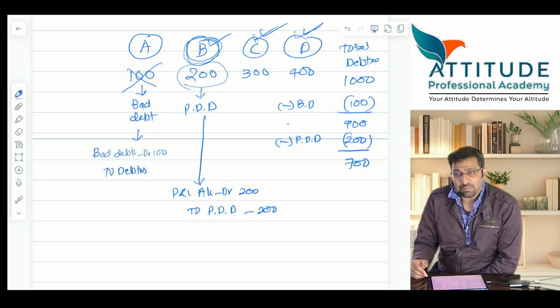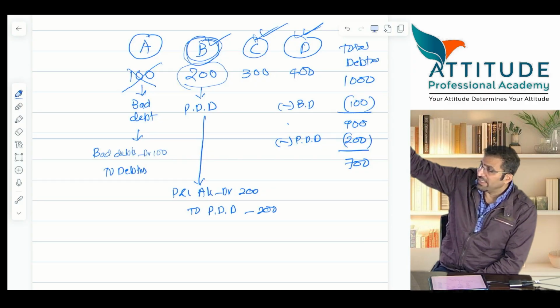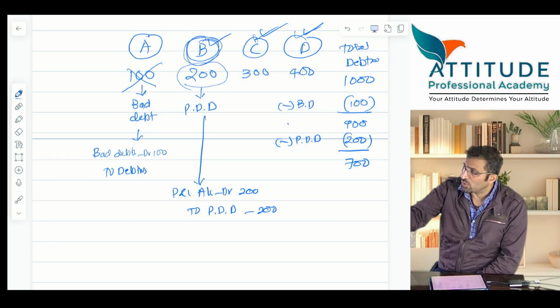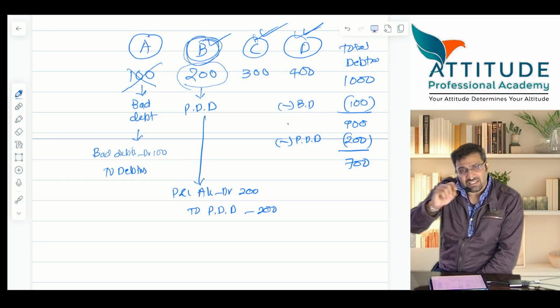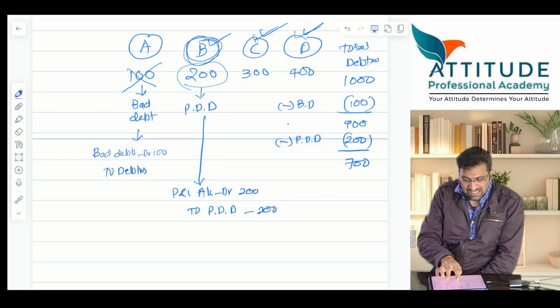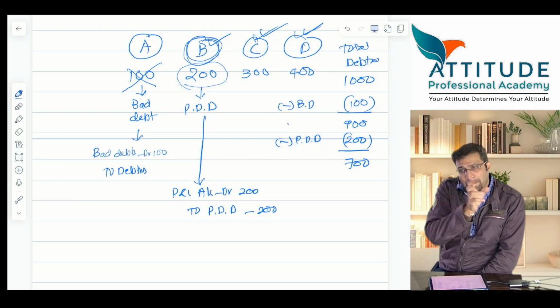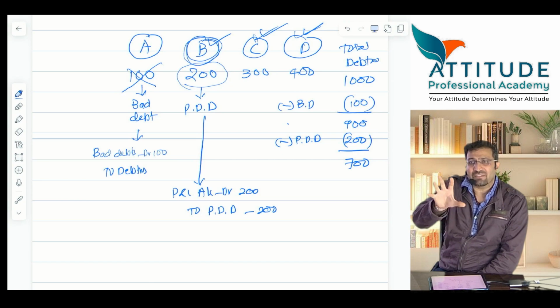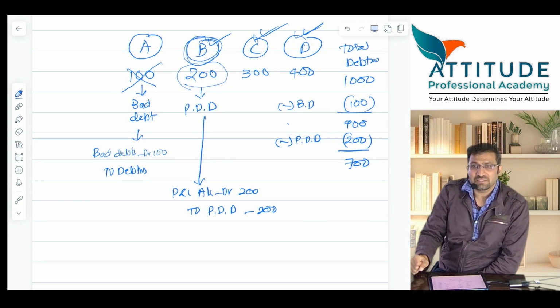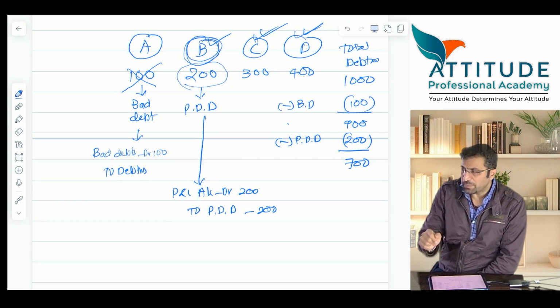How much? 10%. And if I delay by 30 days, means 30 days beyond, if I make the payment, then you are going to charge me what? Interest. These are the terms and conditions. Now tell me, C and D are very good debtors, and in the past, they have always made the payment within next, how many days? 5 days. You have a very good experience with them.